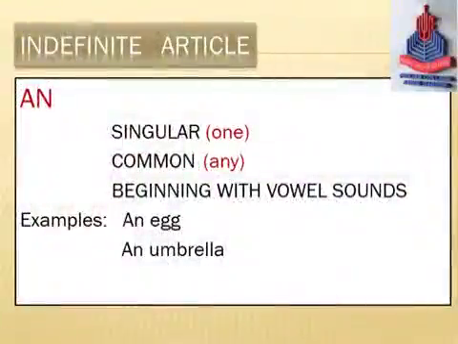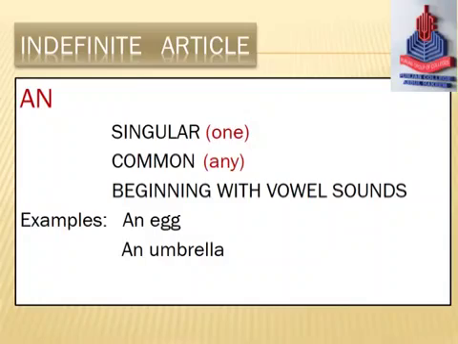Use of an. Indefinite article an. It comes before a noun when the noun is singular, and also common. But the next thing is the noun beginning with vowel sound. Vowel sound, the sound of a. Look at the examples: an egg, an umbrella. Egg, the sound of a, an egg. Umbrella, sound of a, an umbrella.